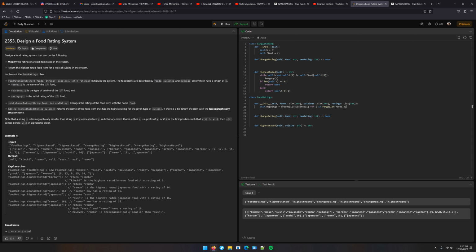Was easier to type than cuisines. Okay, now self.single rating equals defaultdict of, wait, yeah, so just ratings, i. All right, that'll allow us to access it by the mapping.